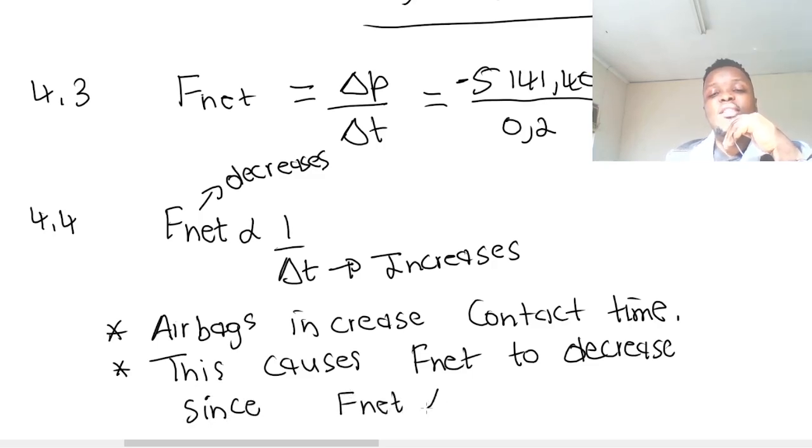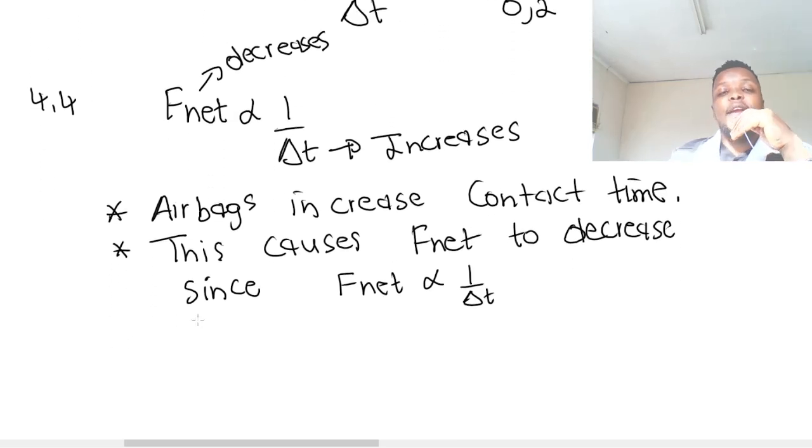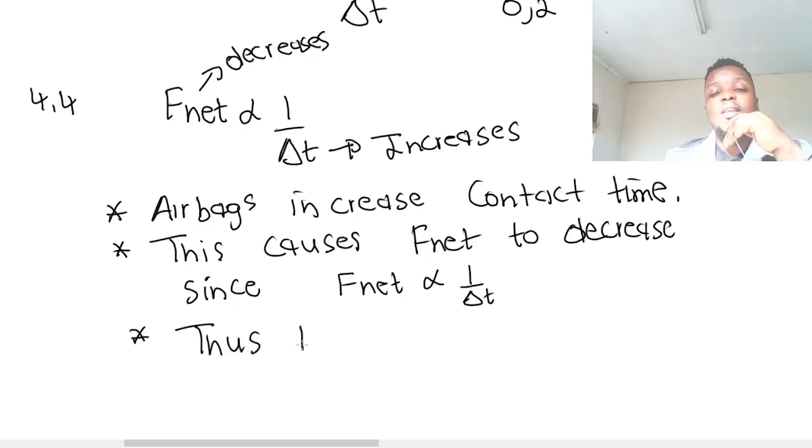In other words, since F net and change in time are inversely proportional to each other, it means when one increases, the other one will decrease. Okay, if net force decreases, it means injuries will be less. So in other words, therefore, or thus, there will be less injuries.